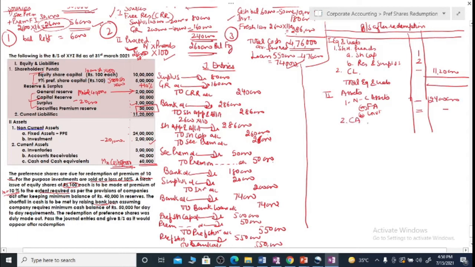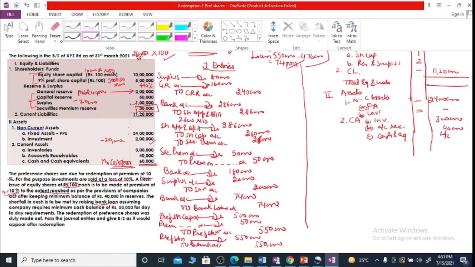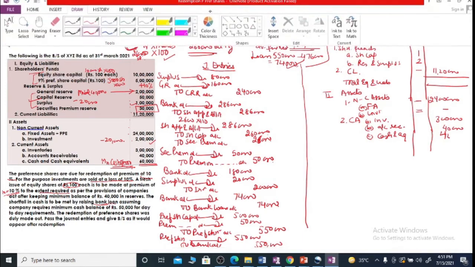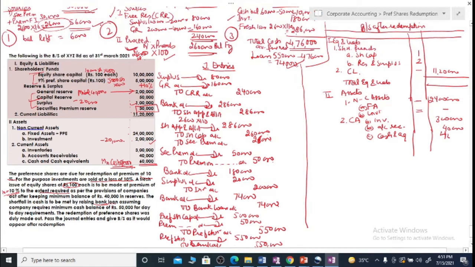Now in the current assets we have inventory, we have accounts receivables, and we have cash and cash equivalents. In inventories and accounts receivable there is no change, so it will be recorded as it is, that 3,40,000. For cash we have already prepared this. You will be maintaining a minimum balance. How much minimum balance is there? You are maintaining a balance of 50,000 in cash, isn't it? So as per our question we will be recording the information.